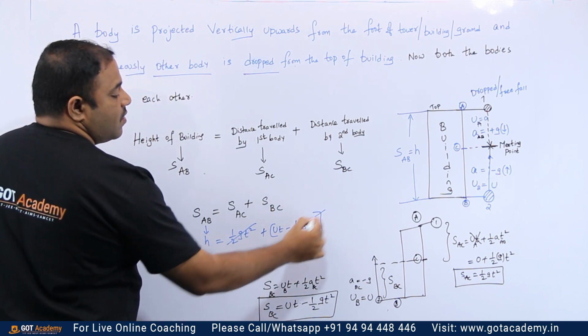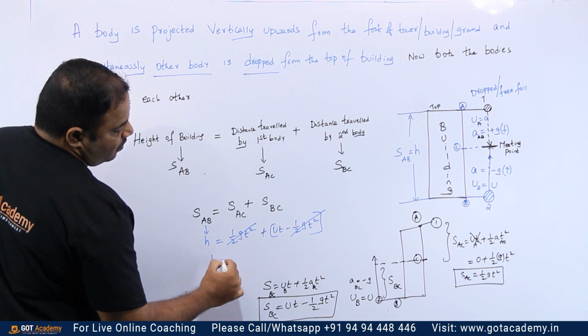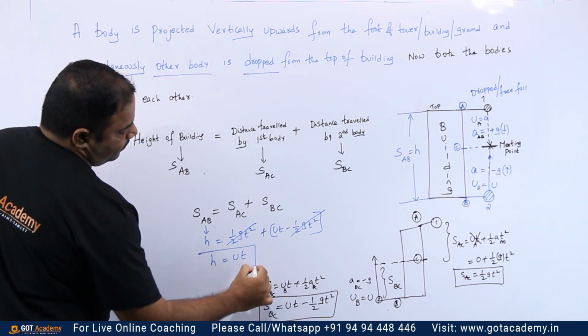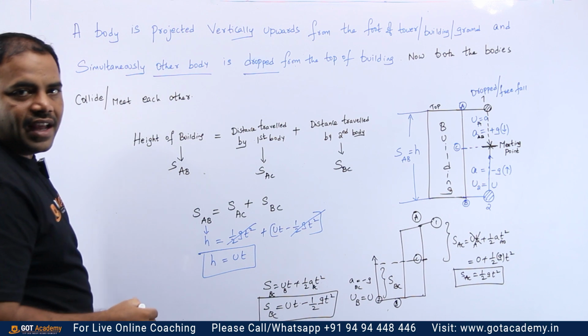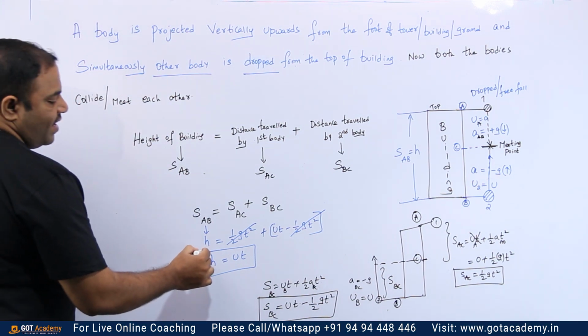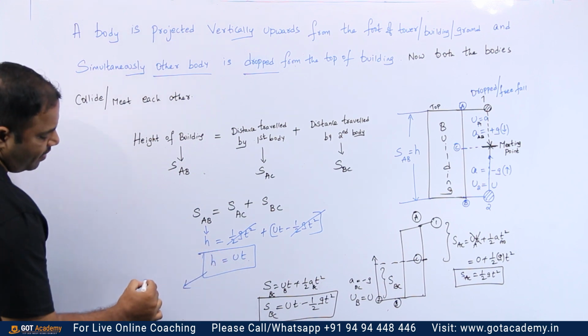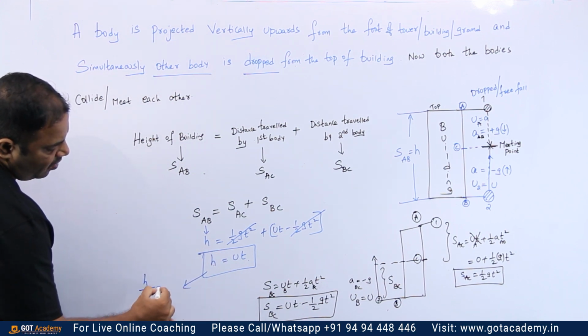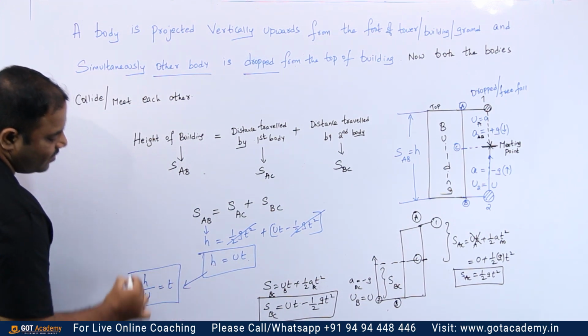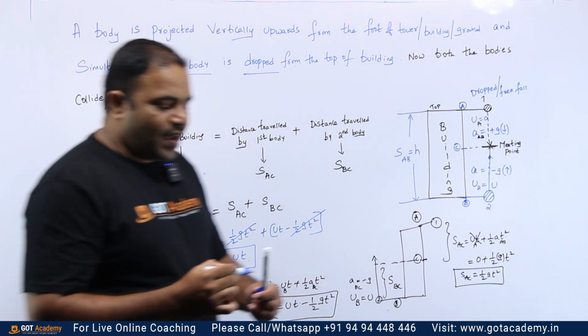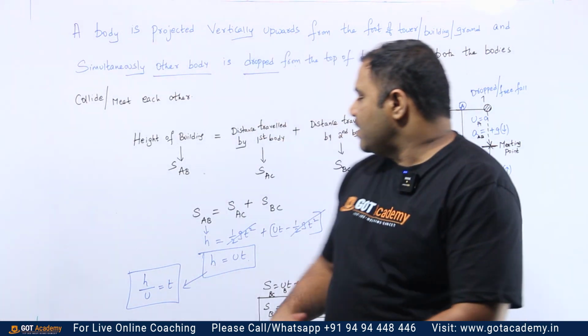So plus half gt square minus half gt square. So h is equal to u into t. Clear enough? Now our interest is to find out this t. So how to find out this t? h is equal to ut means h by u equal to t. No doubt in that. So what is this t? h by u equal to t. So what is this t?